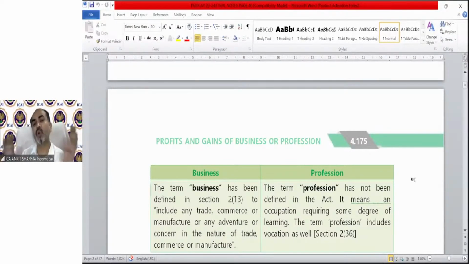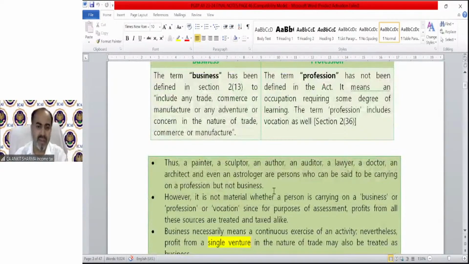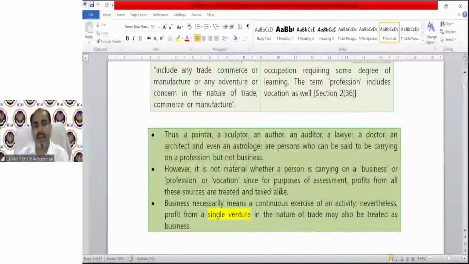If I am running a school, that is also technically a business. So there is a basic difference between a business and a profession, but under income tax, we need to calculate the profit or income under the head of PGBP. There is no difference in that. Thus, a painter, a sculptor, an author, an auditor, a lawyer, a doctor, an architect, and even an astrologer are persons who can be said to be carrying on a profession, but not business.